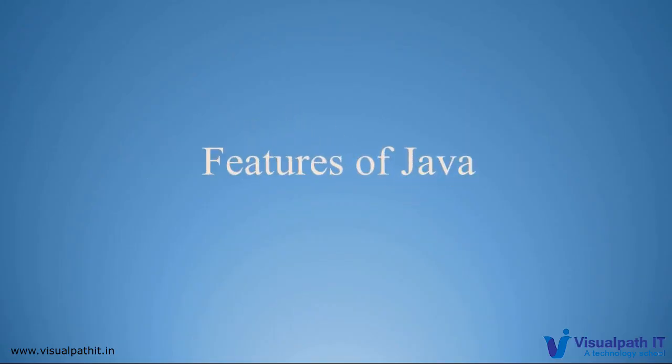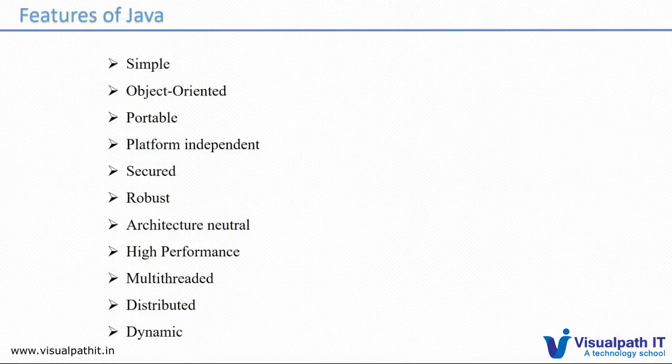So, features of Java. What are the different features we have in Java? We can see them now. The features of Java are: simple, object oriented, portable. So what is simple? Writing programs in Java is very simple. Object oriented means, as I discussed, it has all the object oriented features like inheritance, encapsulation, polymorphism. And it is portable: we can install it on any OS and run it anywhere. Platform independent.